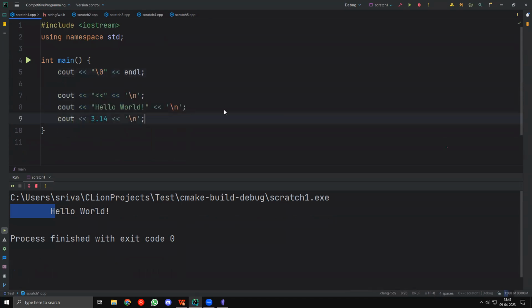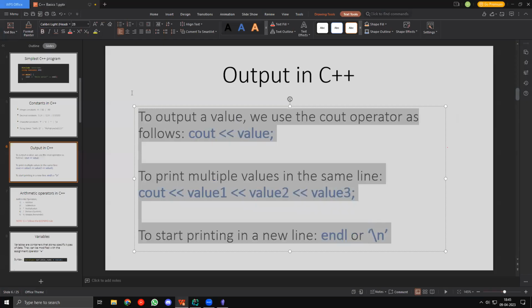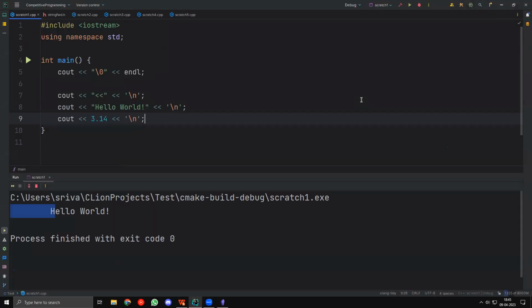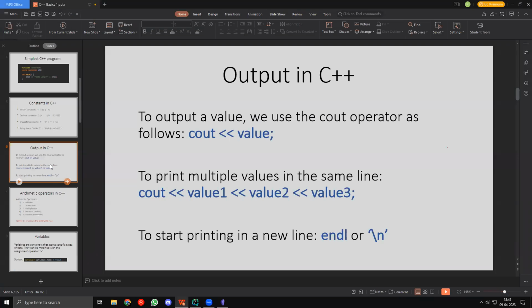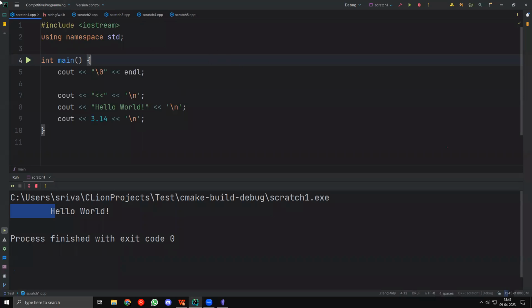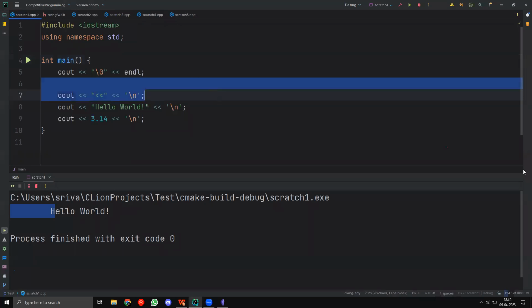Okay, fine. So this is basically the output part, right? Is this clear to everyone? Is this JetBrains software? Yes, this is in fact JetBrains. CLion in fact. Kunal says, I have heard that backslash n is faster than endl, but why? Yeah, we'll be discussing this again in the next class. There is a difference. Backslash n is faster, but you don't have to worry much.